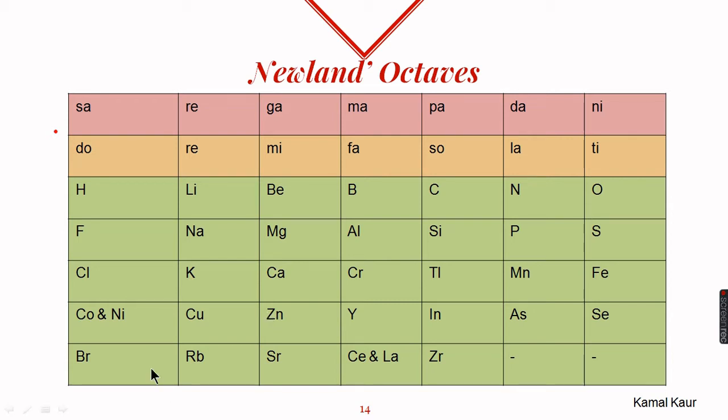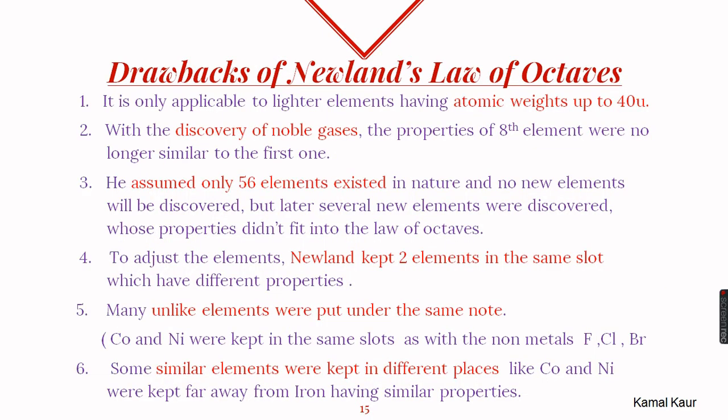Also, he kept similar elements away from one another. For example, cobalt and nickel are the same as iron, so they were kept under different notes. So all these are a few drawbacks of Newlands' law of octaves. So let's see quickly once again.